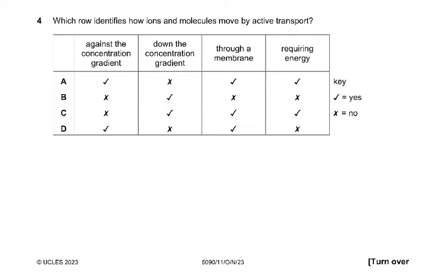Question number 4. Which row identifies how ions and molecules move by active transport? So active transport is always against the concentration gradient. It can't be down the concentration gradient. Through a membrane, yes, because active transport requires living cells and living cells have to have a membrane. So yes, it requires a membrane and it requires energy. You can also say it requires ATP, which is an energy currency, but some of you might not know it, so let's keep it to energy.